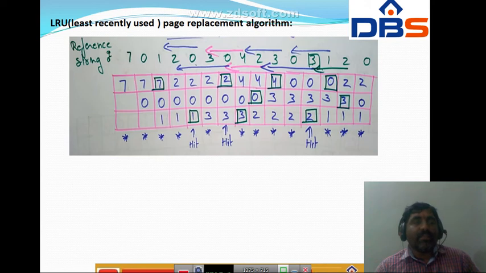Like that we perform the least recently used algorithm. In the least recently used algorithm, we replace the page which is least recently used.